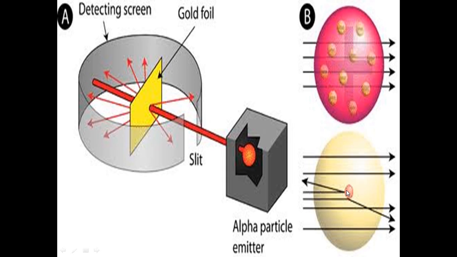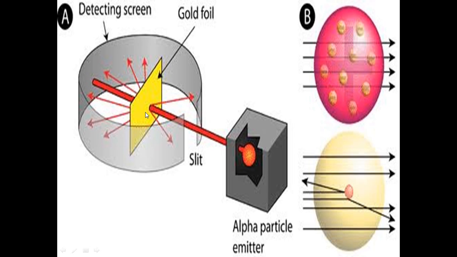Again, what did Rutherford do in his experiment? He got a box made, by the way, of lead. Then what is found inside this box? Alpha particles, and a very small hole to allow the alpha particles to pass where? Yes, excellent, to the gold foil.